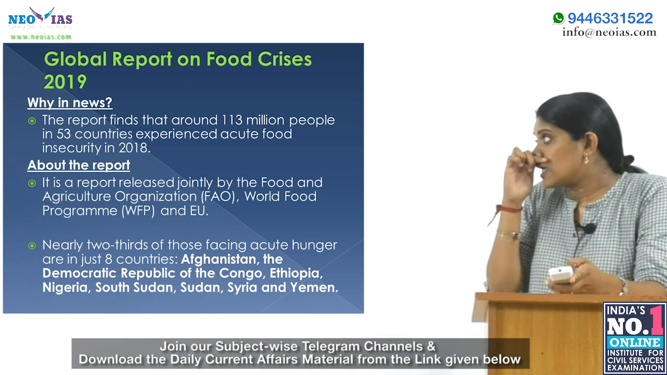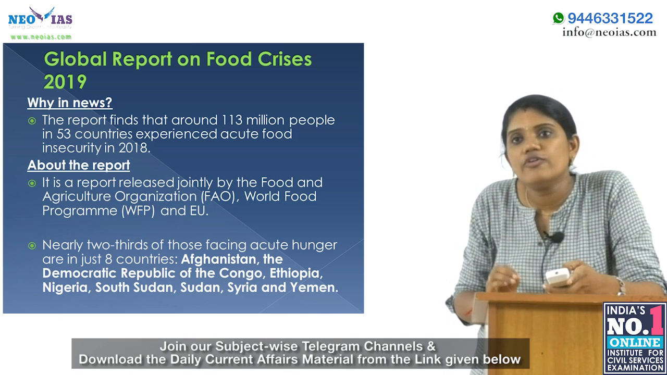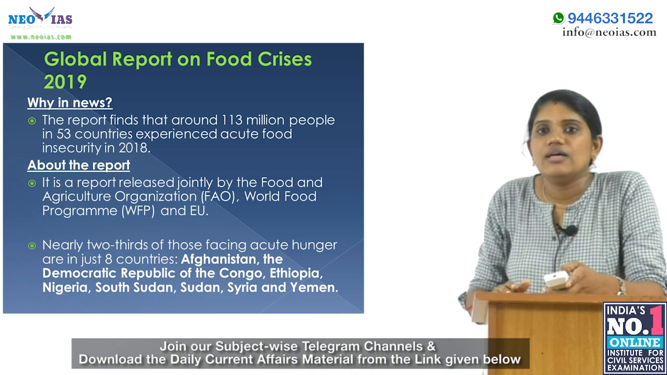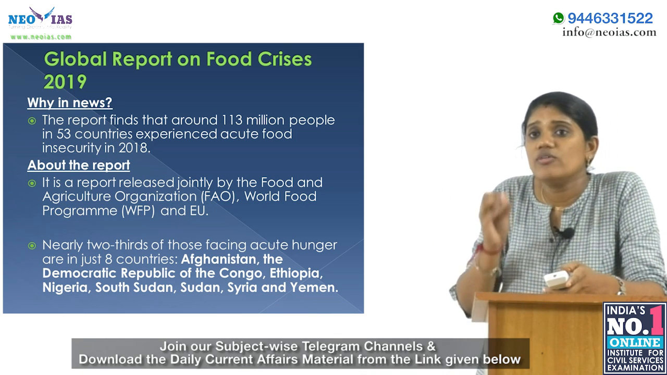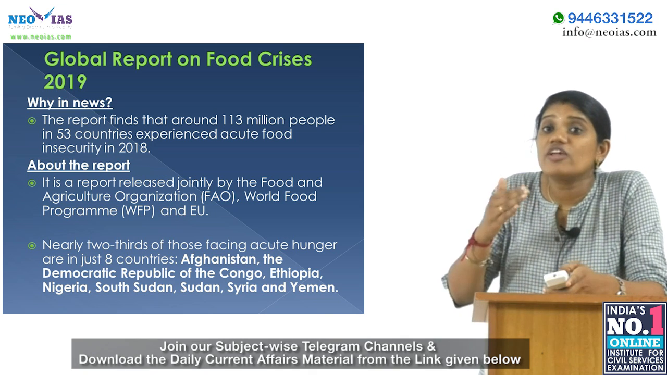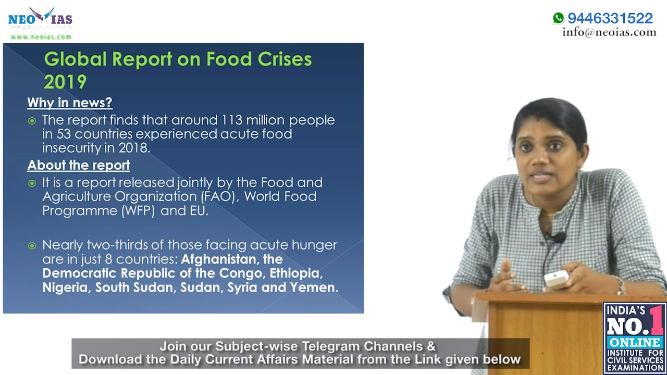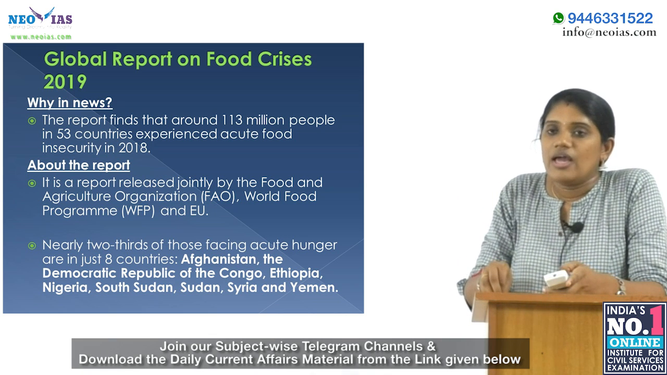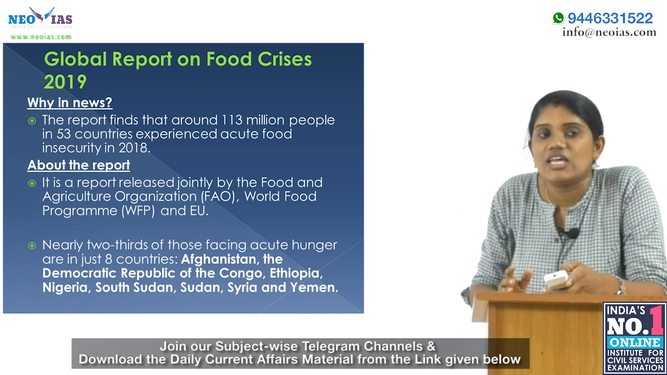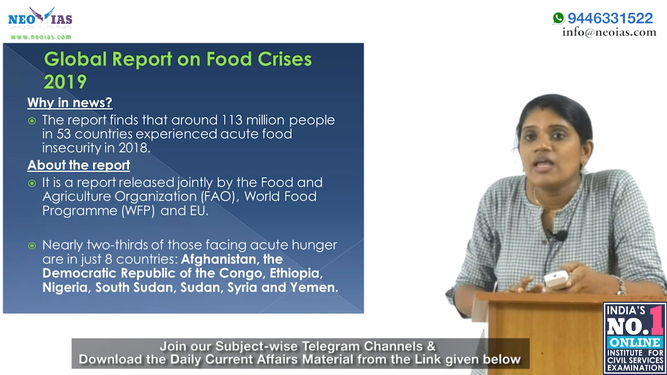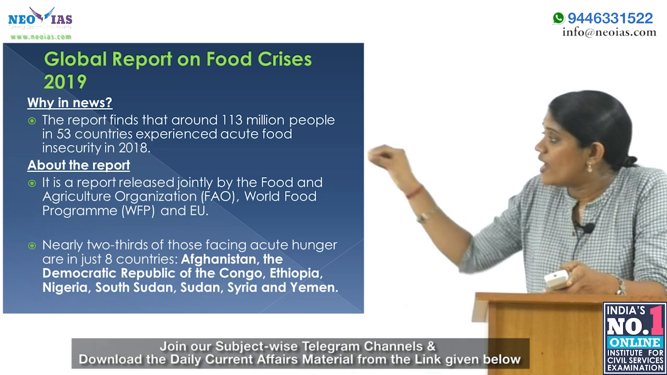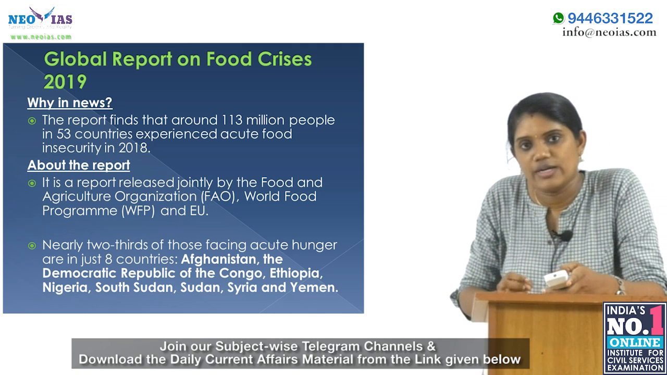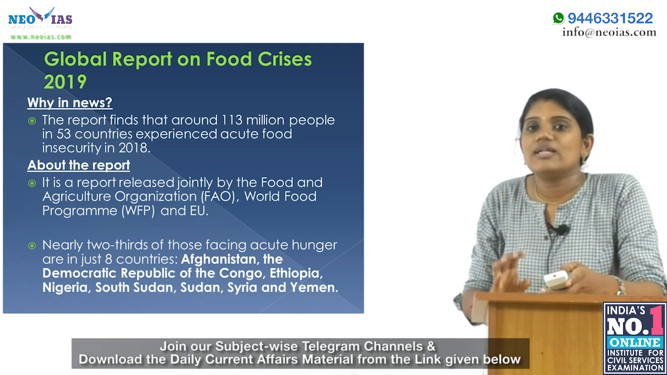Then our second topic is the Global Report on Food Crisis 2019. So why did it come in news? Because the report finds that around 113 million people in 53 countries were experiencing acute food insecurity in 2018. According to the report, in 2017 it was 124 million people, and now the report states that 113 million people in 53 countries were experiencing acute food insecurity. Okay, let's see more details about the report.